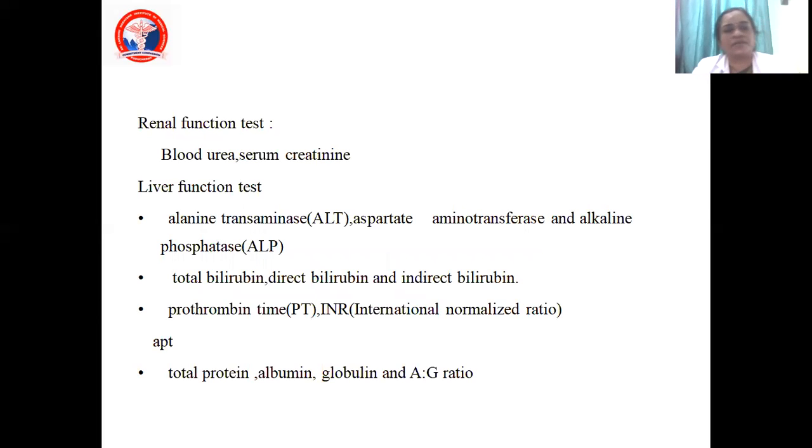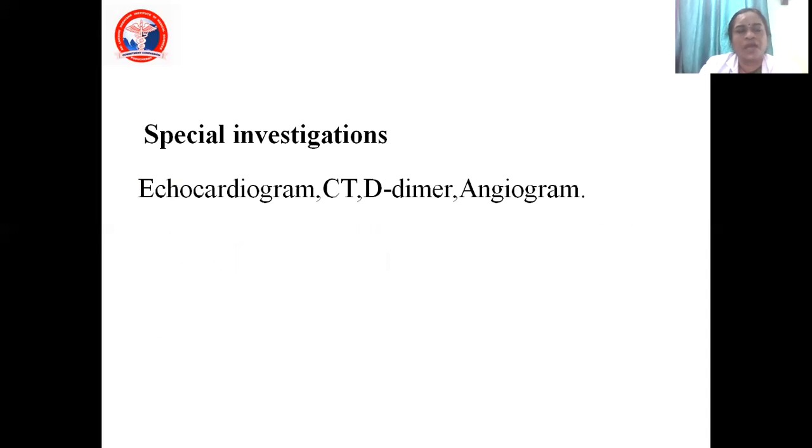So as I said, renal function test, then the liver function test. Again, why liver function test? We want to know because the drugs are metabolized in the liver. So you need to have a view of the liver function test: protein level, albumin, globulin, all this should be known. And finally, you have some special investigations.